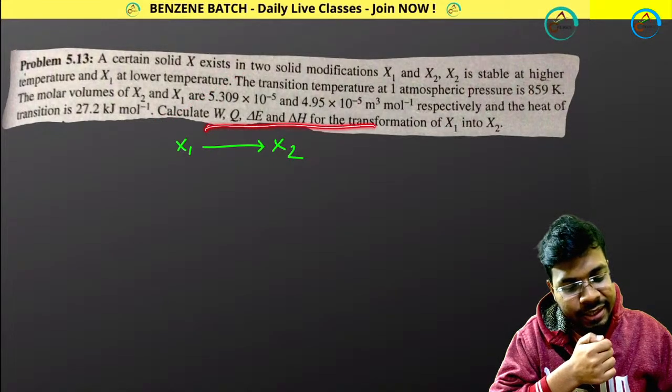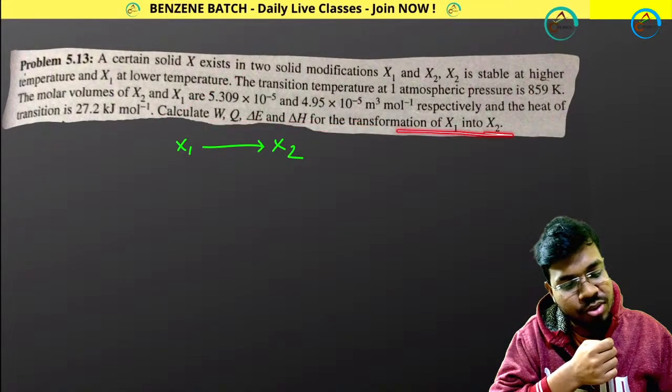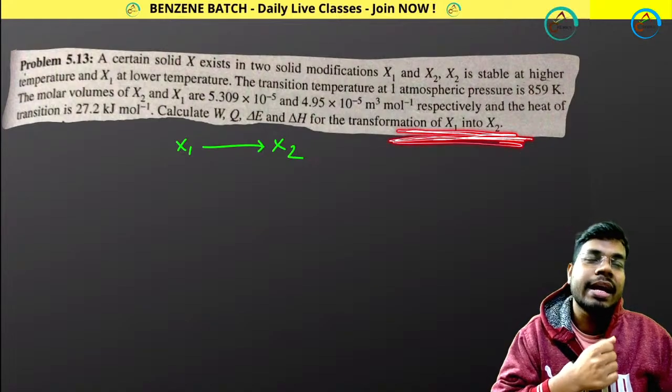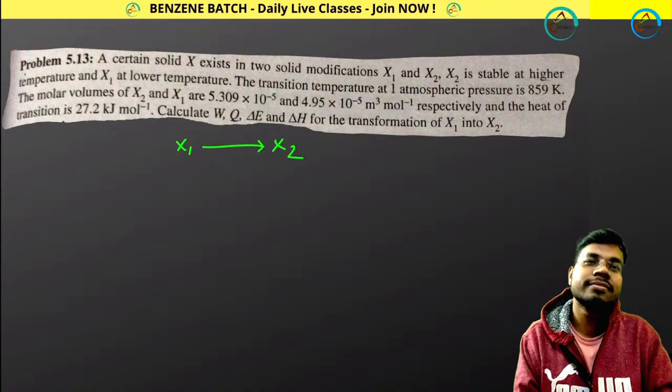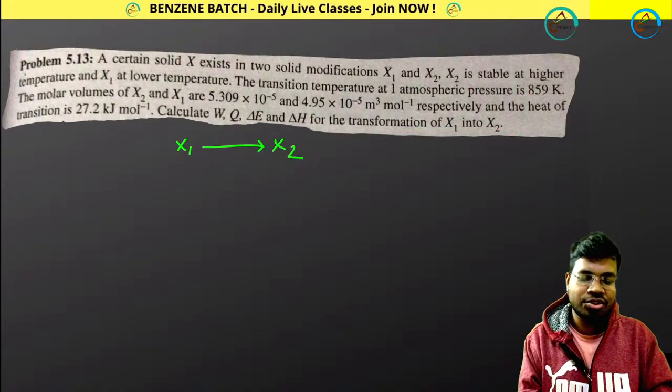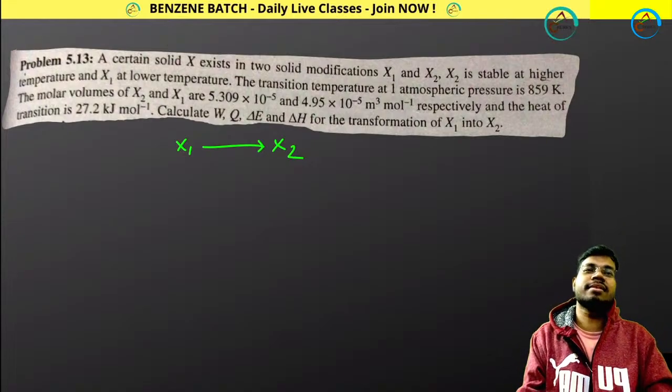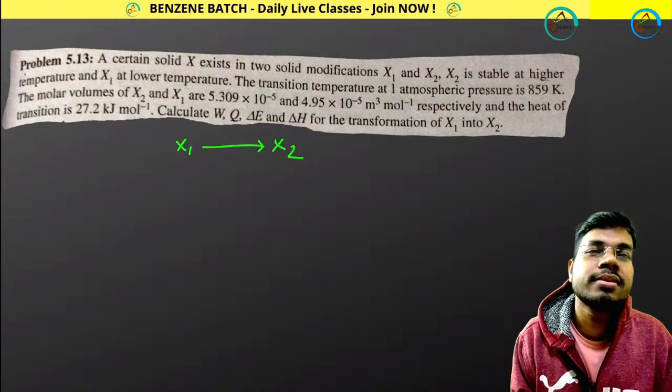W, Q, delta E, delta H for transformation of x1 and x2. Can I do that, or should you do that? You will be doing this. Can I do that, or will you be doing this?